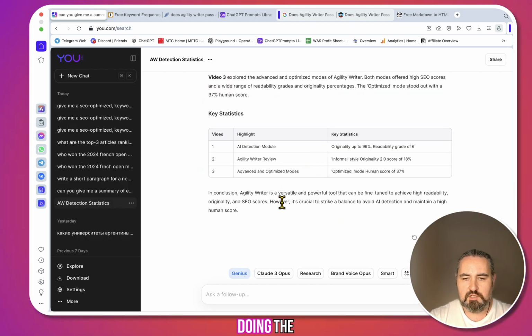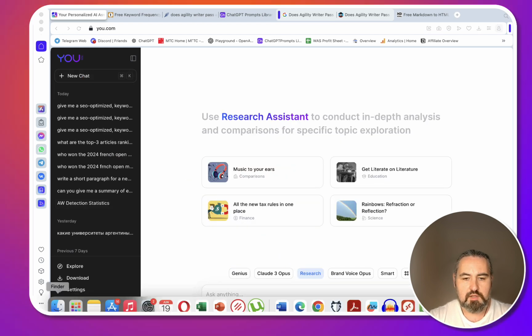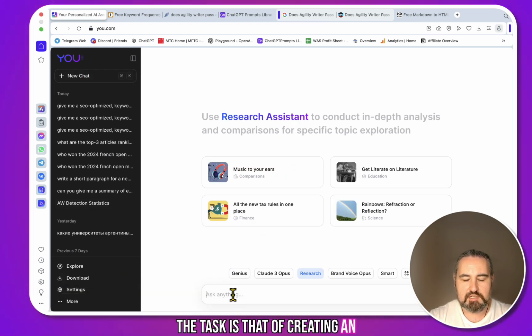I could continue doing the same chat, but the context window is still something to consider. And also, I just don't want to mess everything up and start again. So we have the Agility Writer detection statistics here. And now we can go to another task, and I will be using the research mode. And the task is that of creating an outline.